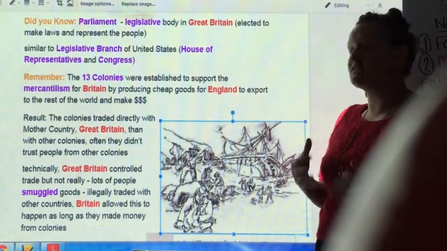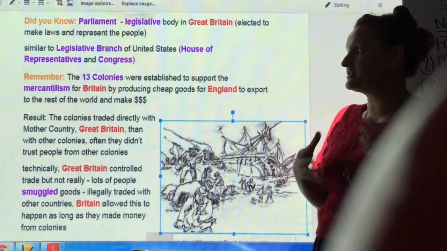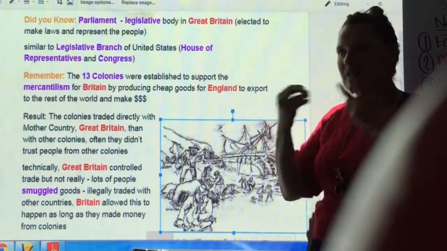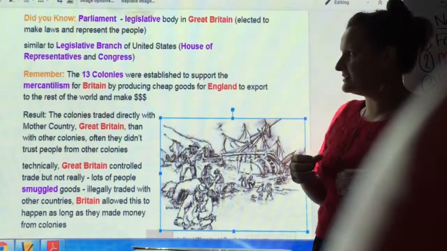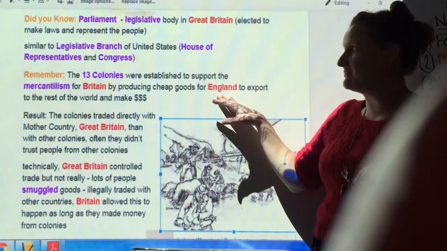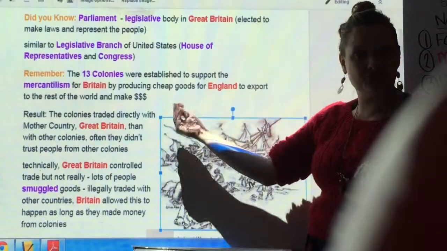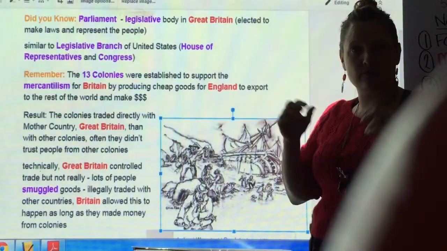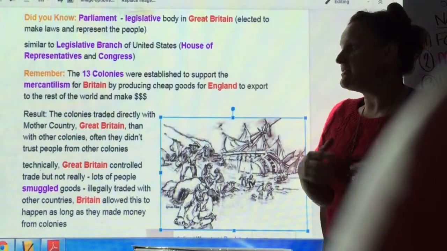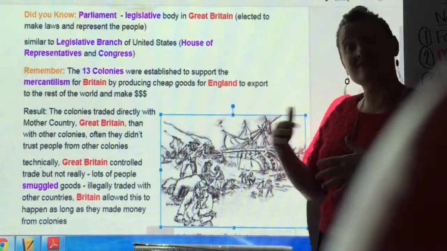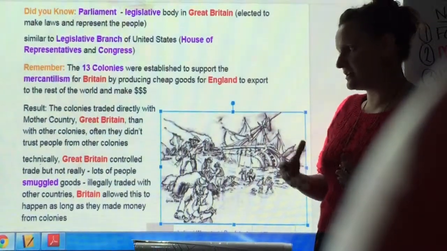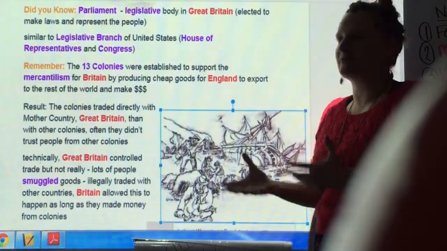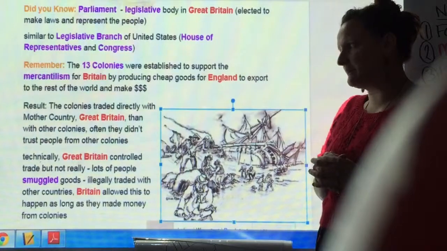Remember, the 13 colonies were established to support the mercantilism of Great Britain, giving Great Britain money by all the raw goods that they could export and import, buying cheap goods from England to export to the rest of the world and make a lot of money. The result, the colonists traded directly with Great Britain, or the mother country, and not with other countries. In fact, sometimes they weren't allowed to trade with other countries. They didn't even often trust people from Spain or France or things like that.